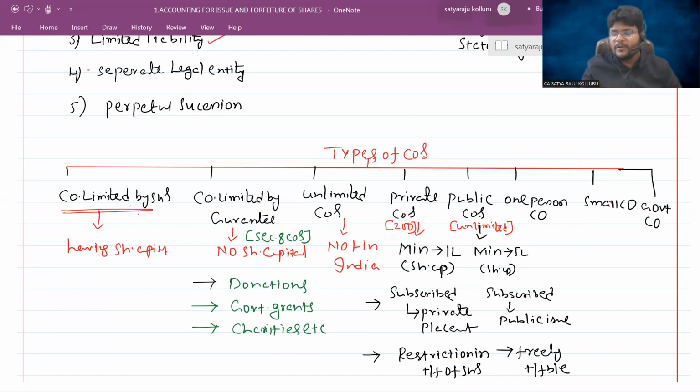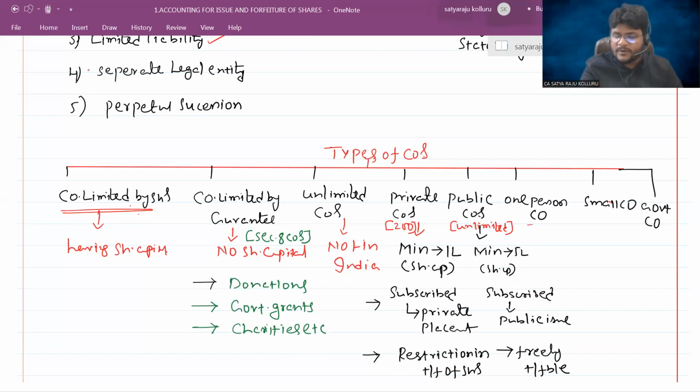So that is the difference between a private company and a public limited company. Next, in the case of a private company, the minimum number of members required is 2, except for a One Person Company, minimum 2. But in the case of a public company, a minimum of 7 members is required. That is the minimum and maximum limits in the case of private and public.